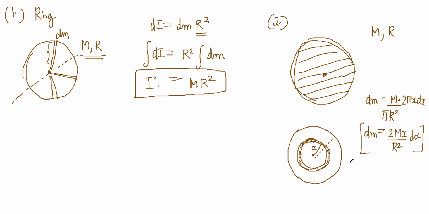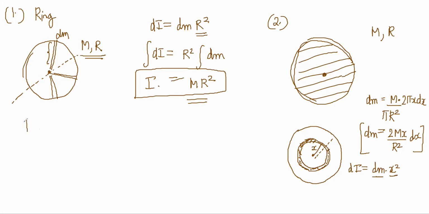Now I know the formula for the moment of inertia of a ring. So dI for this is equal to dm into r square, and this is the radius of the ring, x. From the previous derivation, the moment of inertia of a ring is always M into the radius square. So dI is equal to dm into x square.